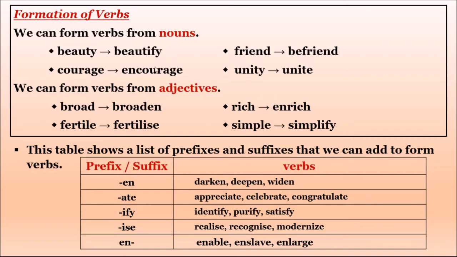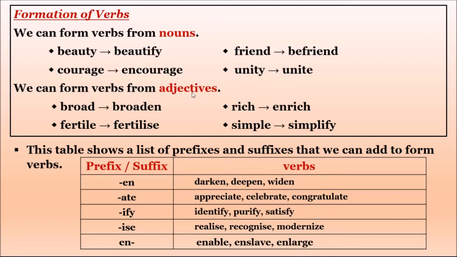Courage means the name of one's braveness. Encouragement is an action when we are giving to others. Encourage. So this is a noun and this is a verb. Unity, unite. So this is a noun and this is a verb.